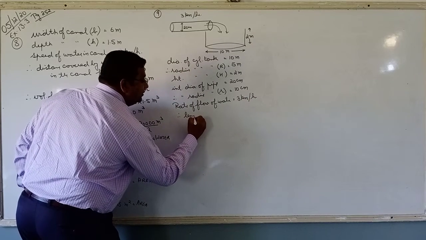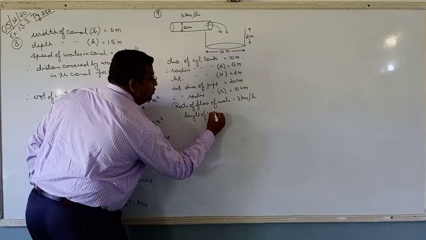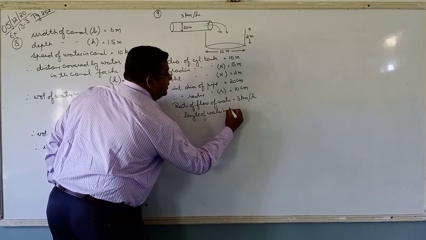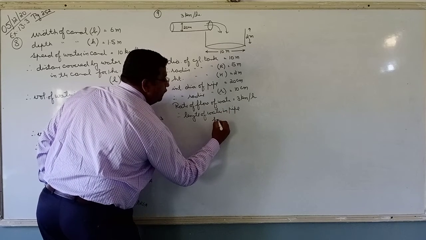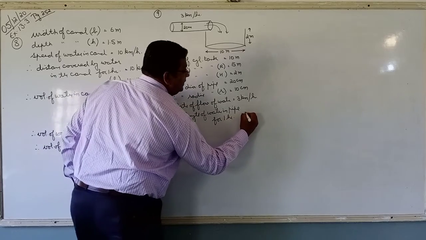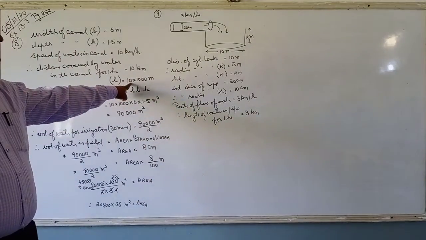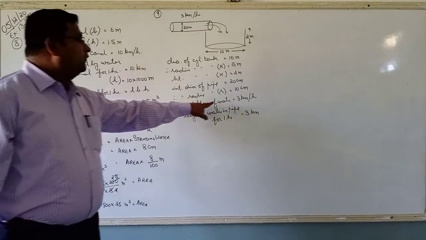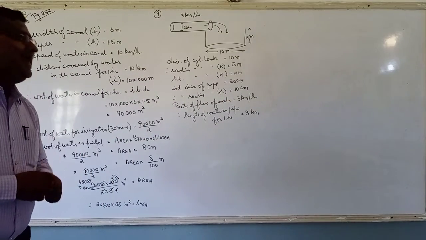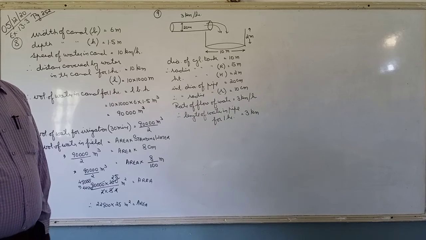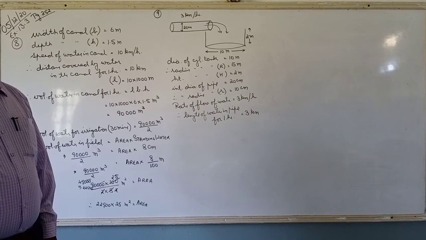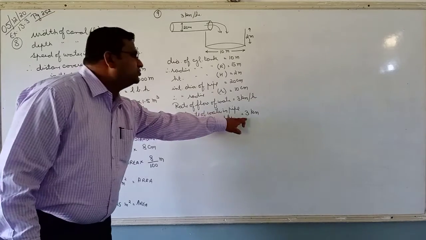Therefore, length of water in the pipe is the same as it was over here. The rate of flow of water will give us the length of water in the pipe. Correct? That is the most important part.